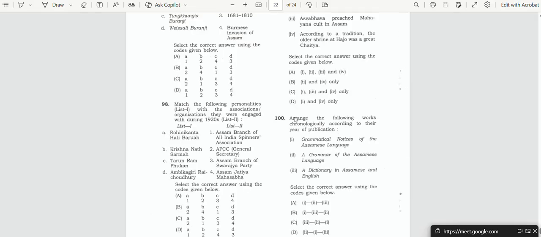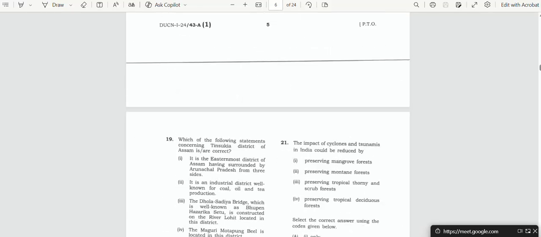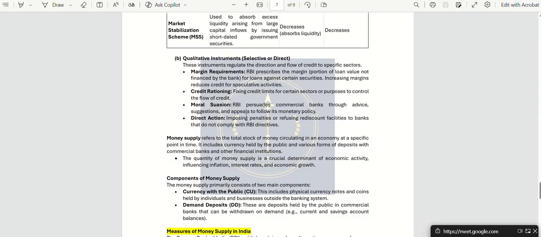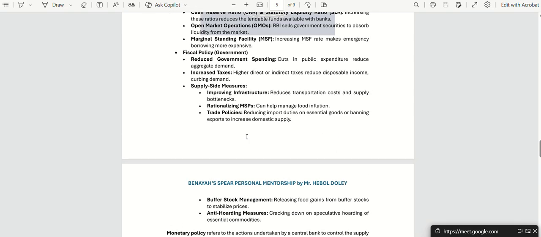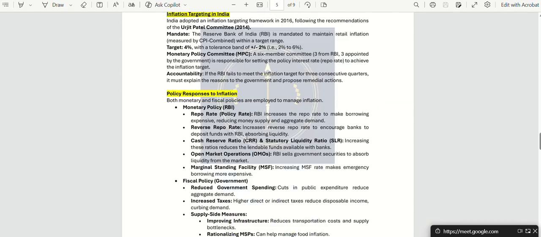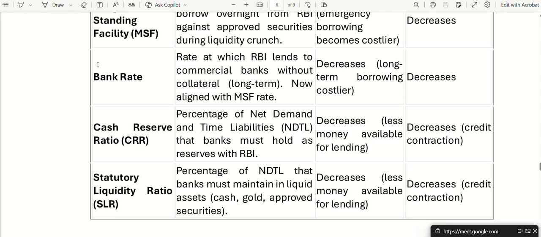Bank rate? Let's look here again. What is bank rate?